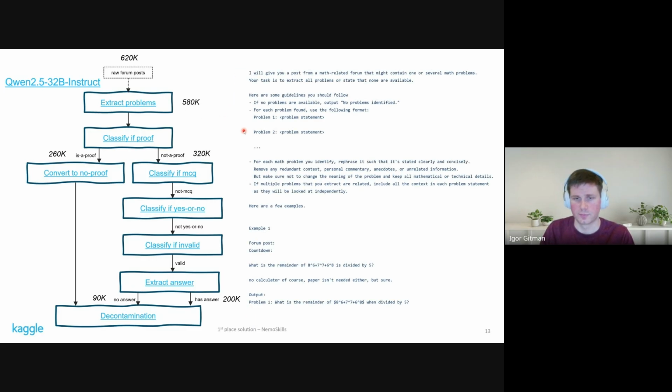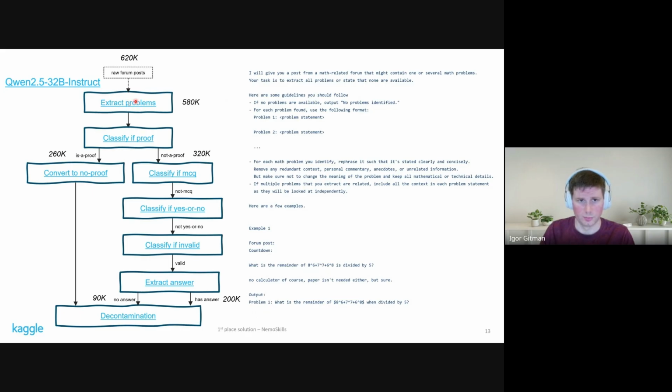You can see that it's fairly detailed. We give a lot of instructions to the model, and then we show some examples. This prompt is not complete. There are more examples, and then it ends up with actually giving a particular post to a model and asking it to complete the output field.